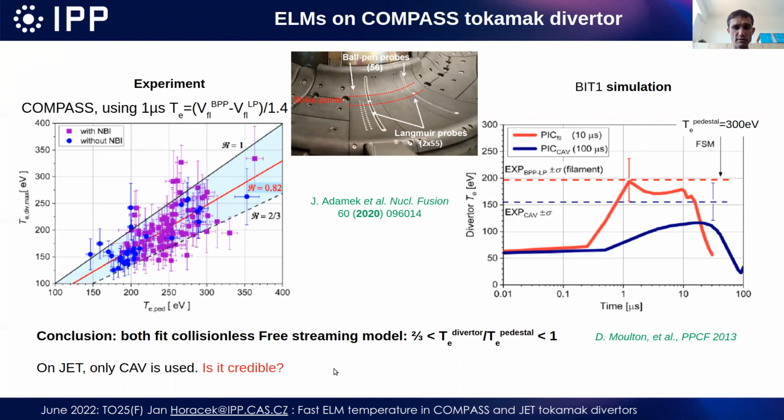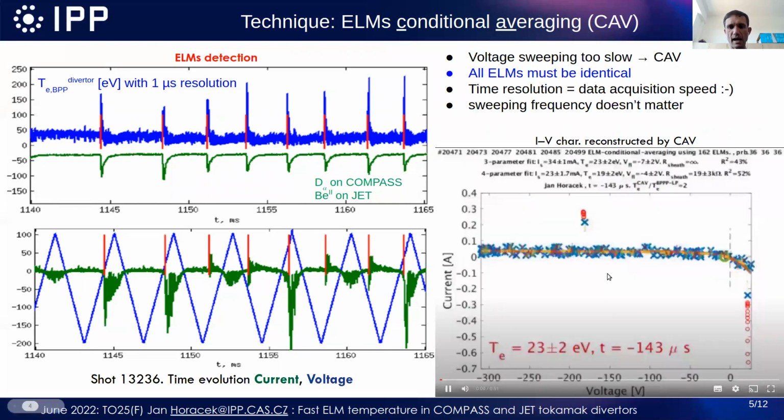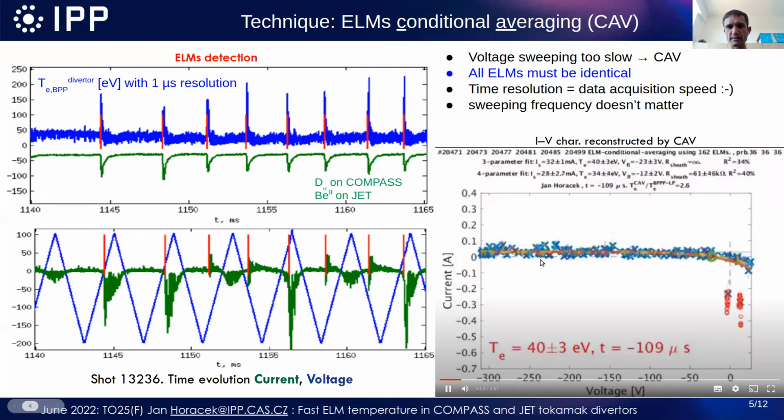So the question is whether JET is any different. We used exactly the same conditional averaging technique, which was applied on JET during ELMs. This is pretty simple. We identify each ELM by the beryllium line on JET or by the D-alpha line on COMPASS. We have to identify very precisely the time equals 0 of the ELM, the peak maximum. At the same time, we sweep the voltage and measure the current. So every ELM generates one point in the voltage-current characteristic, one point corresponding to each different ELM.